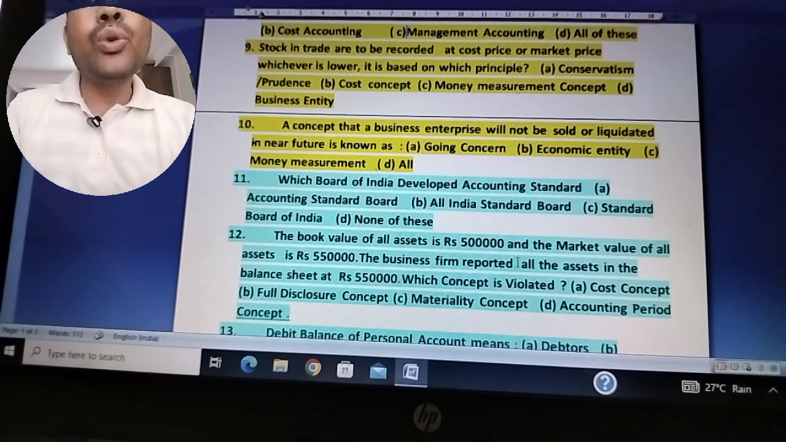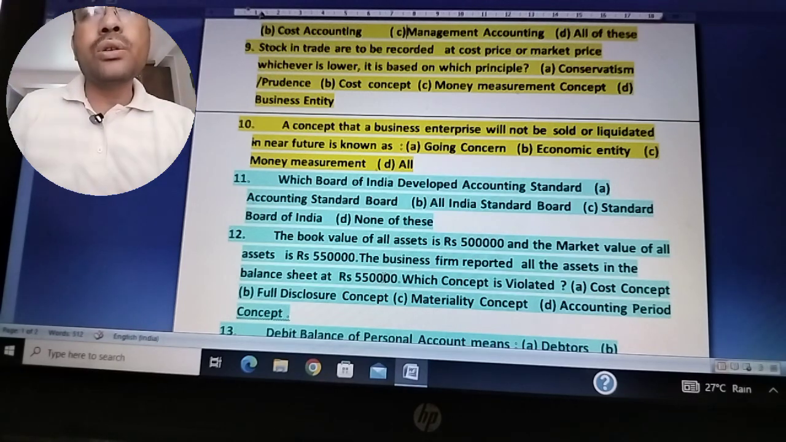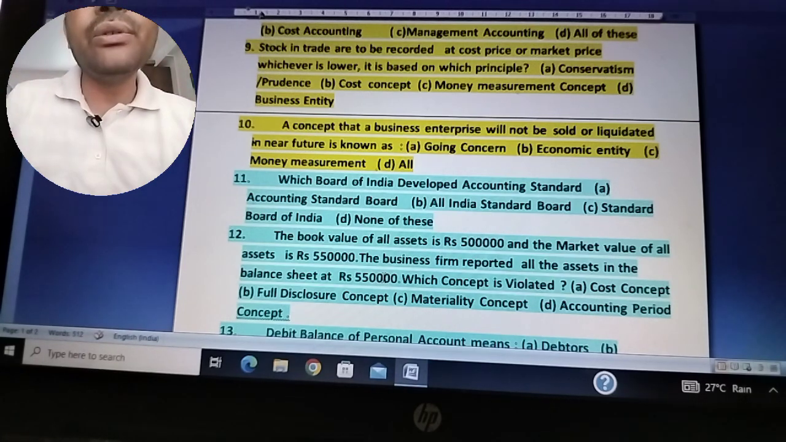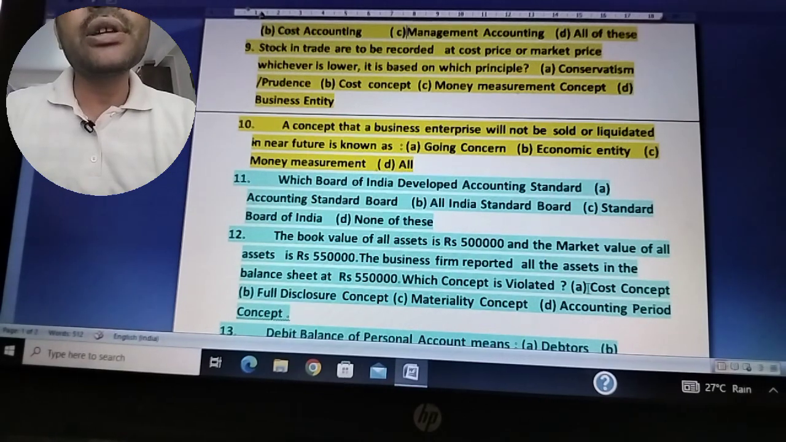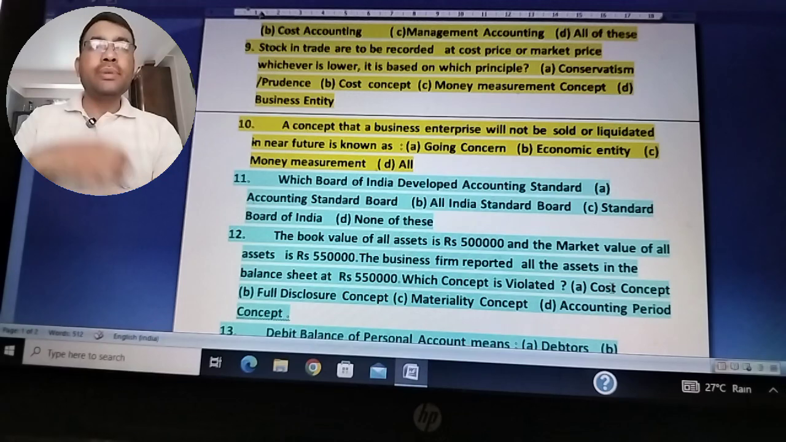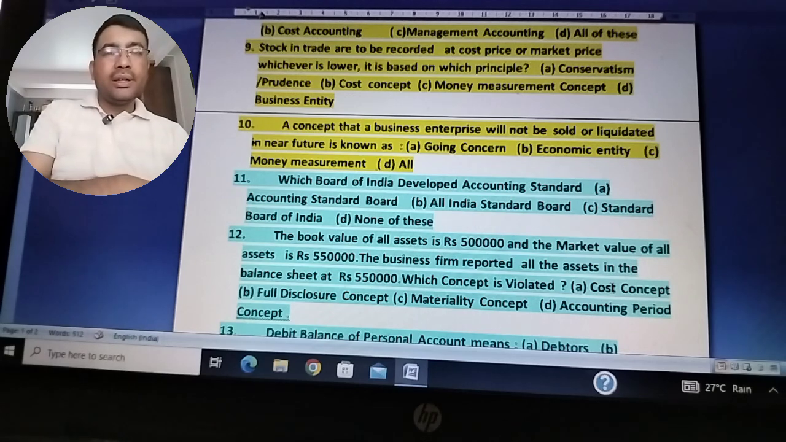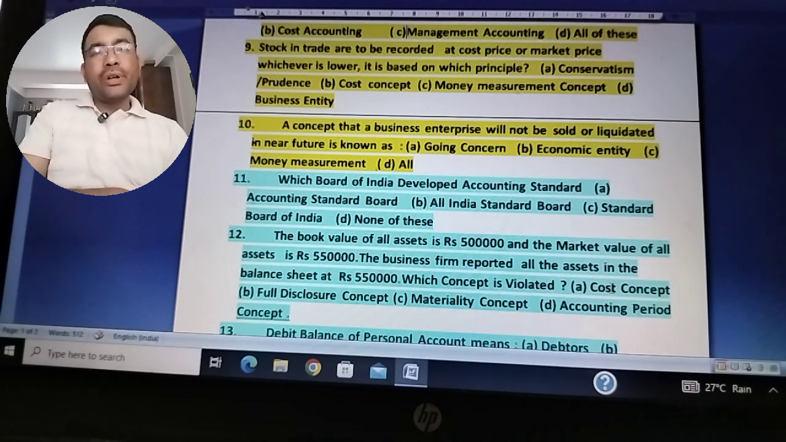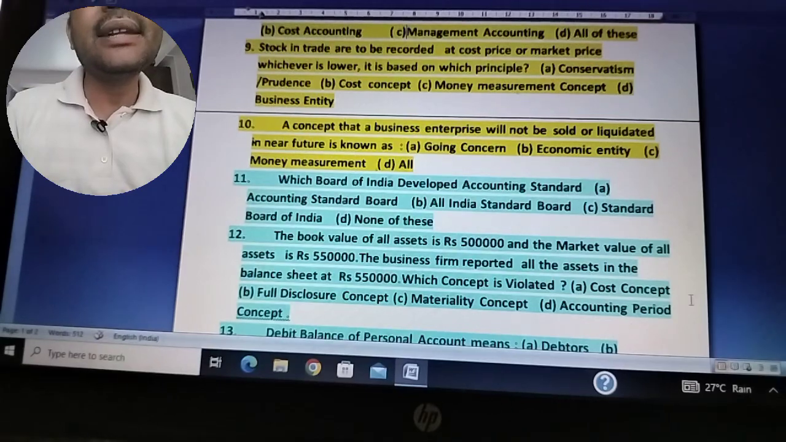The business firm reported all the assets in the balance sheet at rupees 5,50,000. That is, the accountant records the asset at its market value in the books of account. Which concept is violated? Cost concept, full disclosure concept, materiality concept, accounting period. It is a violation of the cost concept, because according to the cost concept, the asset should be recorded at cost price less its depreciation. If you record the asset at the market price, then we are violating the cost concept. So the right answer for question number 12 is A, that is cost concept.